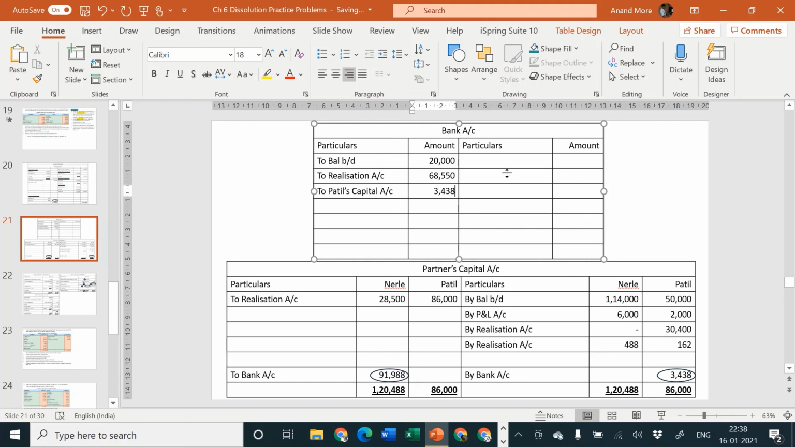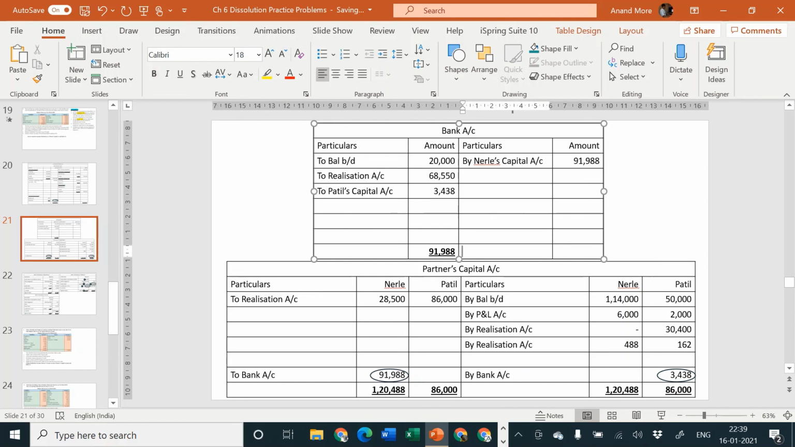3438, and by Nirle's capital, amount is how much? 91,988. Now if our calculation is correct, then the cash account will tally, bank account will tally, or we have made some mistake. So let us check now. 20,000 is the amount on the debit side, plus 68,550 plus 3438, that comes to 91,988. So congratulations, your problem is tallying.